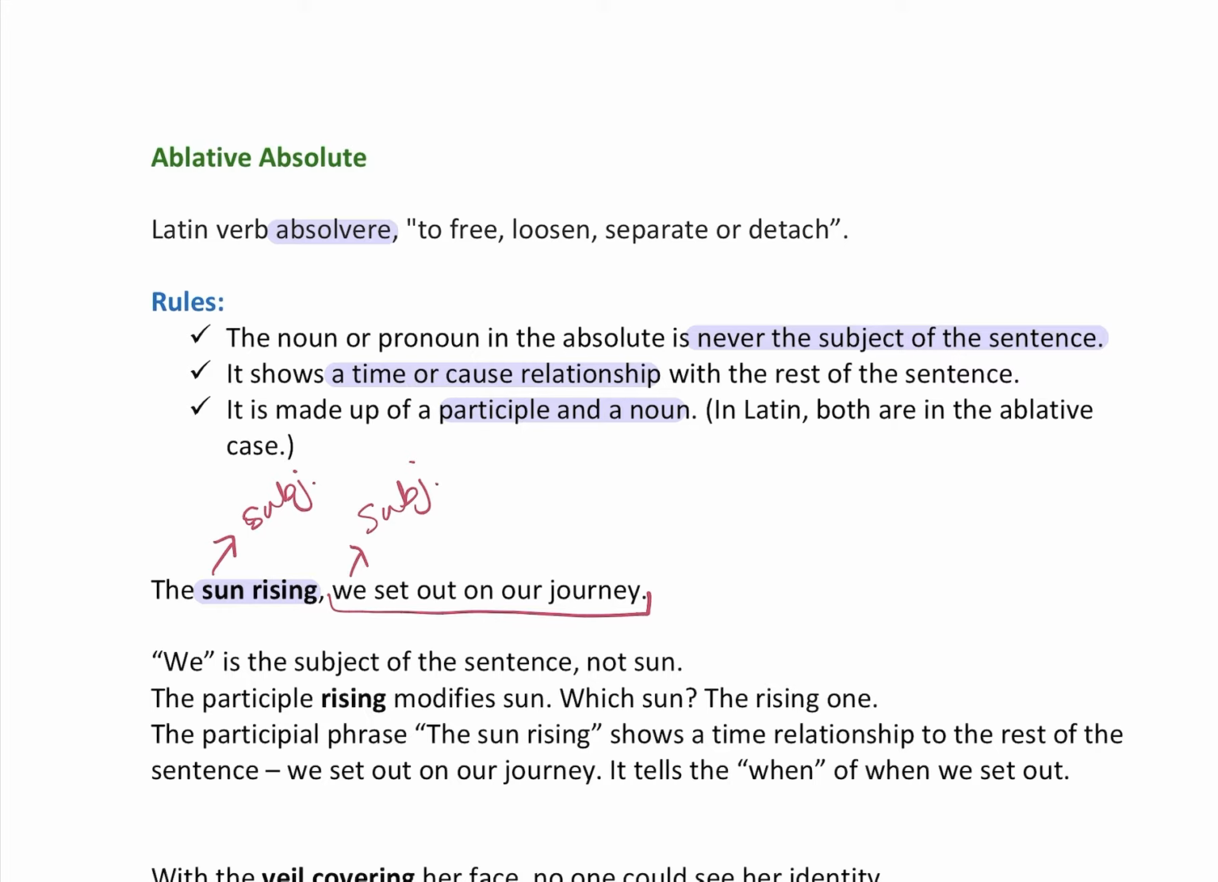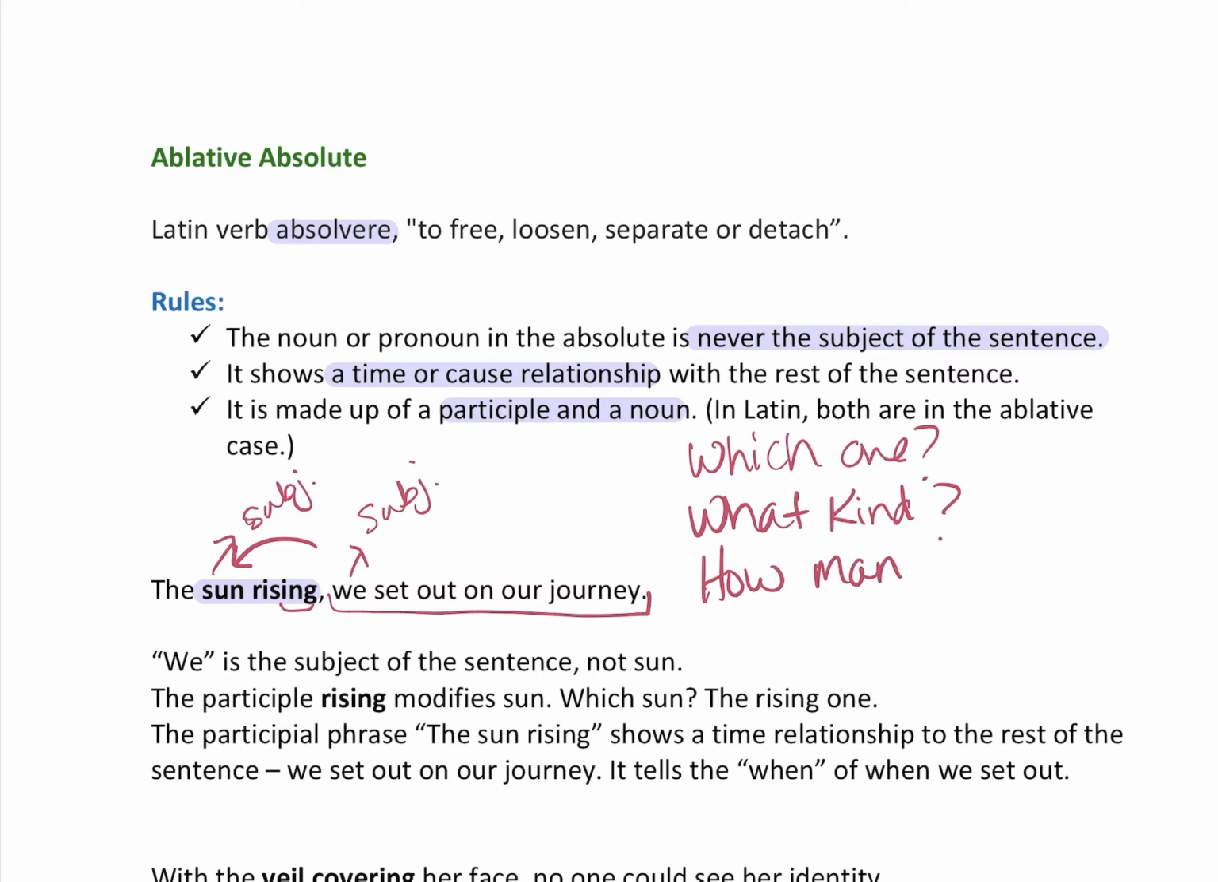Okay, so the participle rising, it's easy to recognize because it's an ing. The participle rising modifies the word sun, because remember it's a verbal adjective, so it has to modify a noun. Remember, it matches it in gender, case, and number. The adjective questions are which one, what kind, and how many. So this one answers which one. Which sun? It's the rising sun.